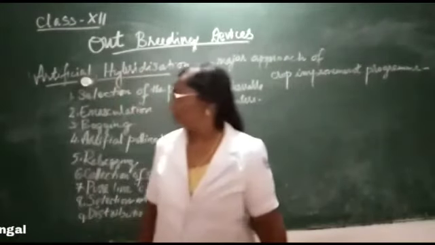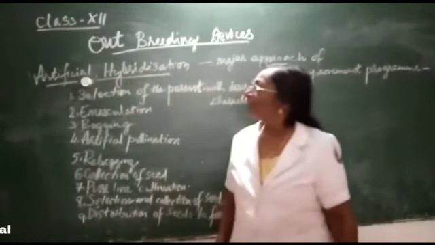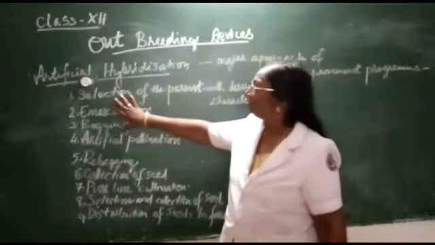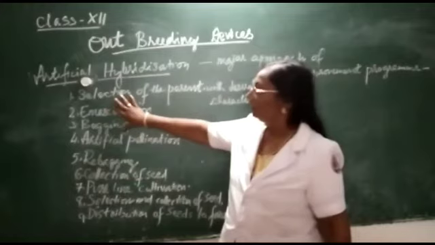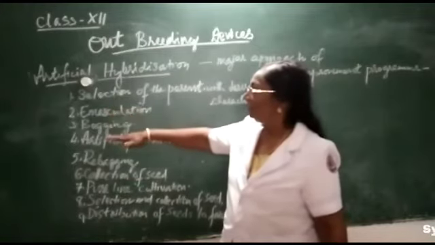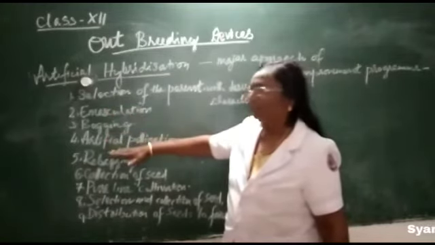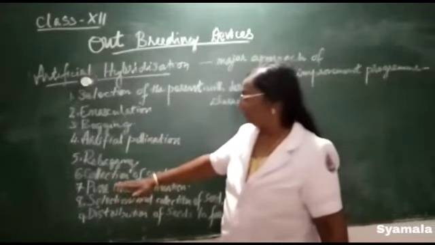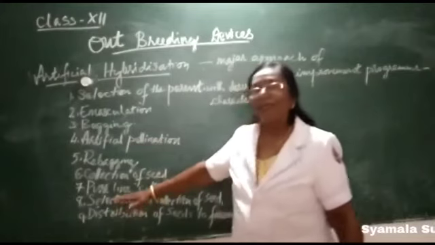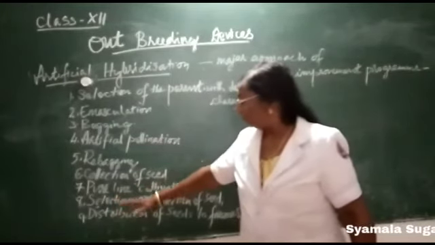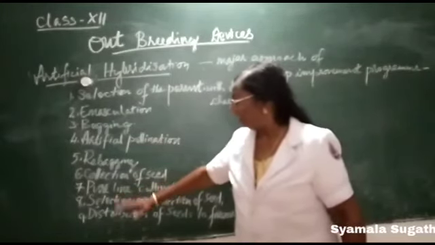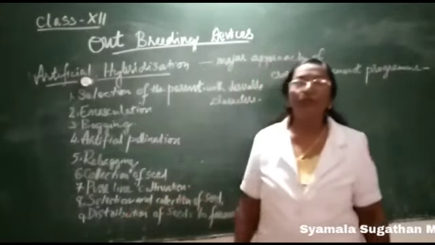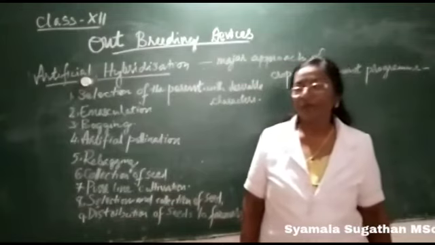The different steps involved in artificial hybridization are selection of the parents, emasculation, bagging, artificial pollination, rebagging, collection of seed, pure line cultivation, selection and collection of seeds, and distribution to farmers.